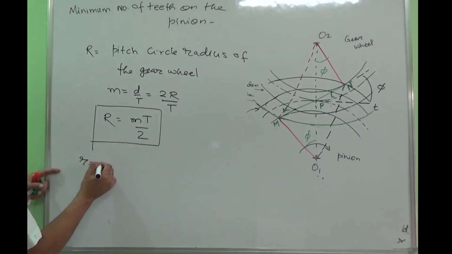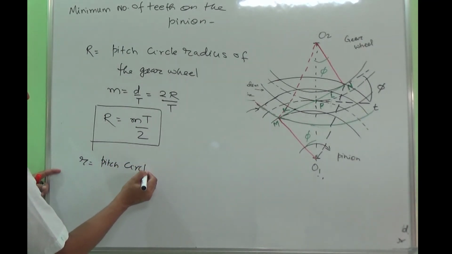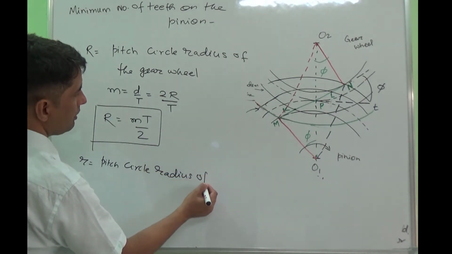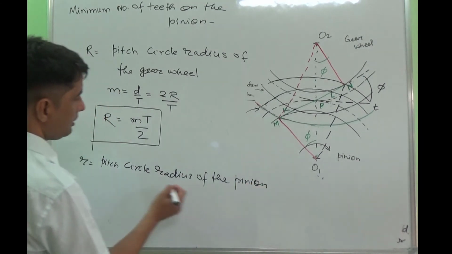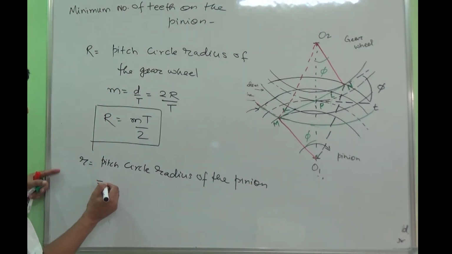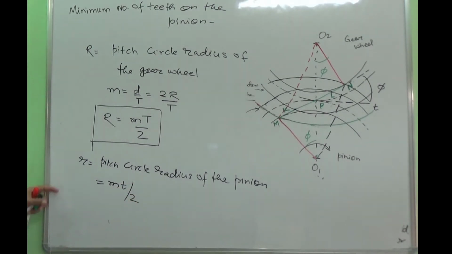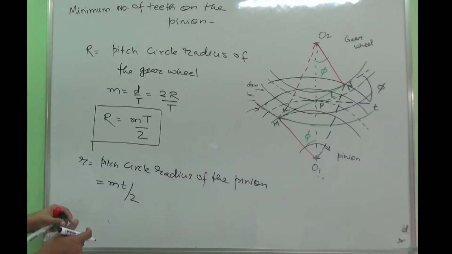Similarly, small r is the pitch circle radius of the pinion. So this is again based on this understanding, where small t is the number of teeth on the pinion.